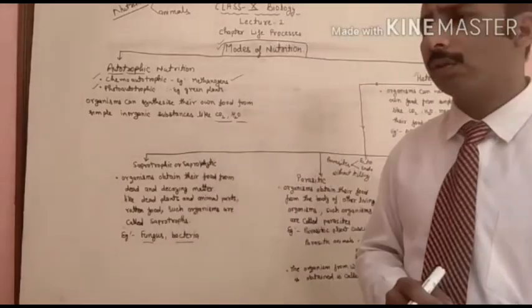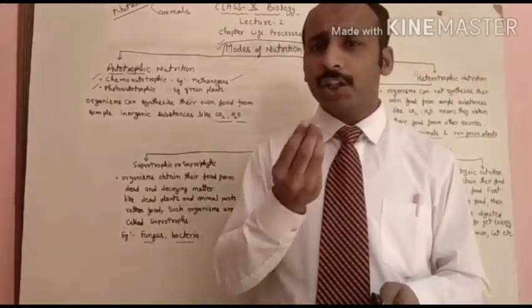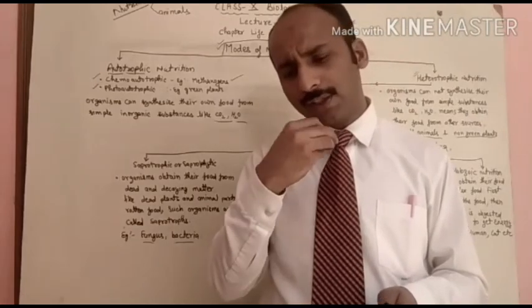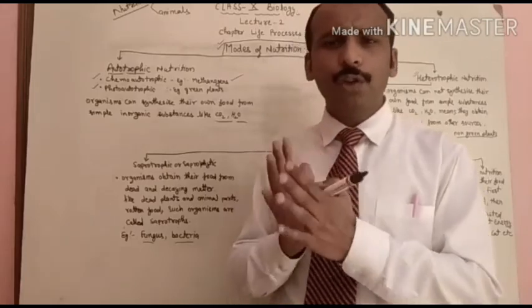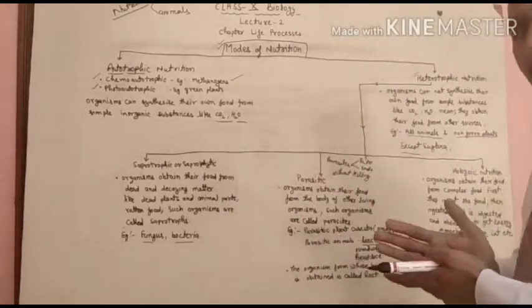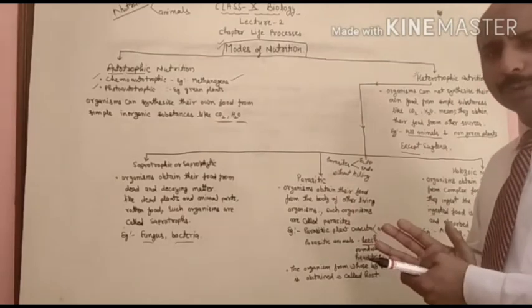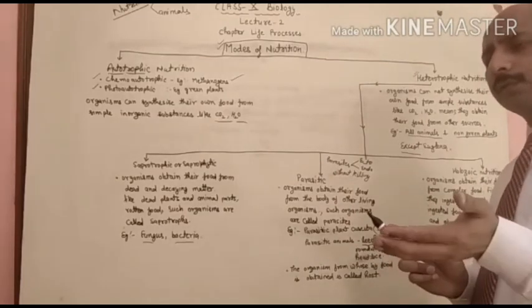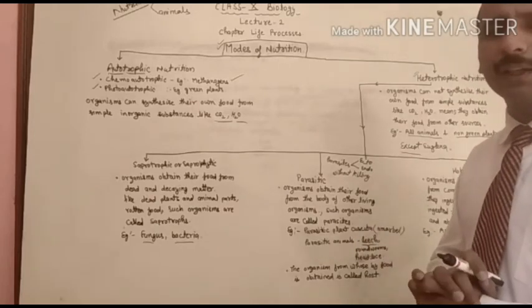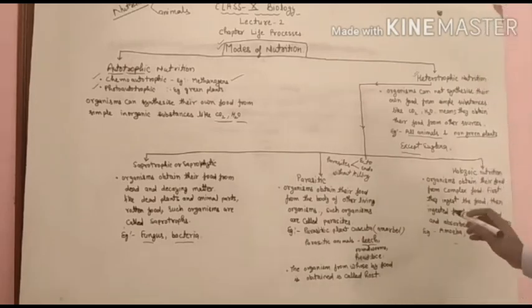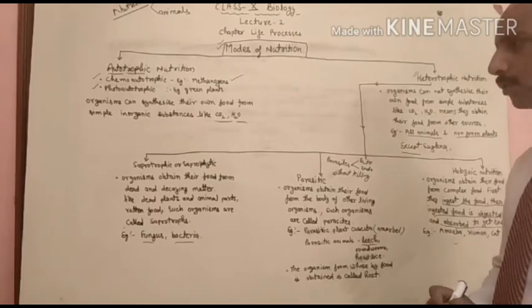In this nutrition, first of all, organism ingests, means will take the food inside the body. Then the food will be digested or will be broken down into small pieces. Then that digested food will be absorbed by the body and the energy will be obtained by the cell. It means in this nutrition, first of all, the organism will ingest the food. Then ingested food is digested and absorbed to get energy. So this is the type of nutrition, holozoic nutrition.